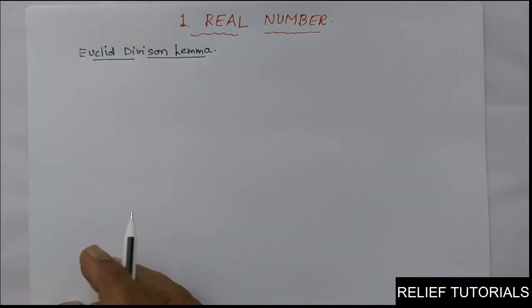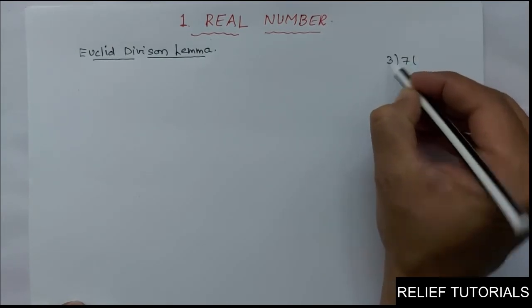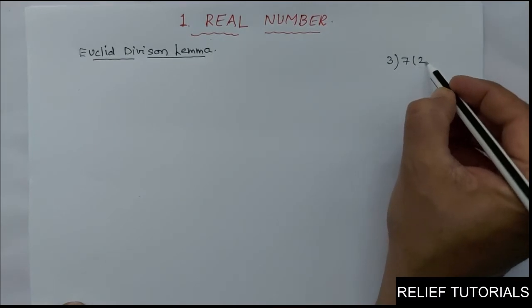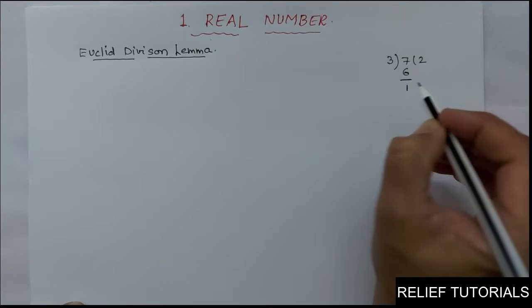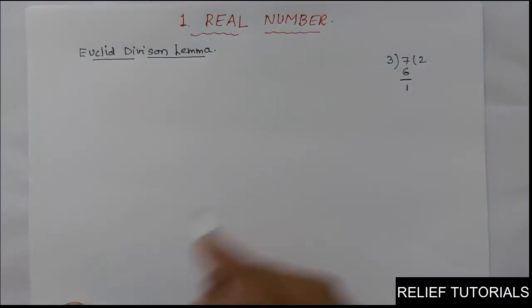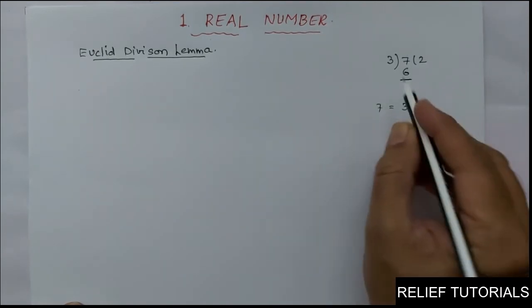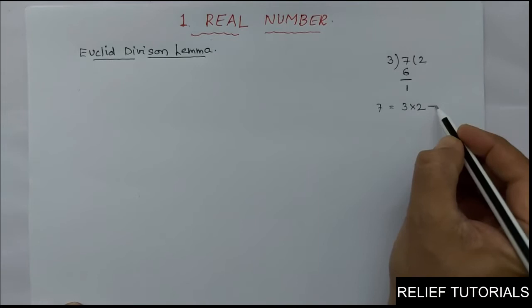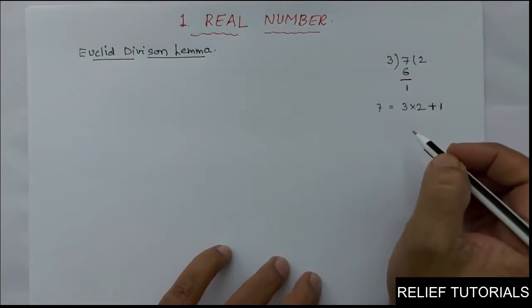You know that when we divide 7 by 3, the answer will be 2, since 3 2s are 6, and the remainder will be 1. So we can say 7 is equal to 3 into 2 plus 1. You are well familiar with this fact.